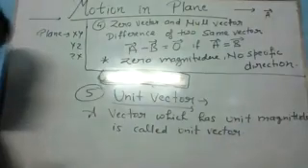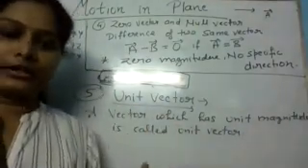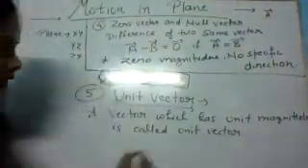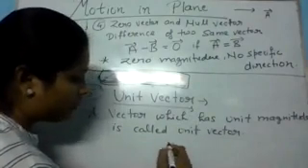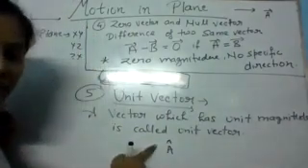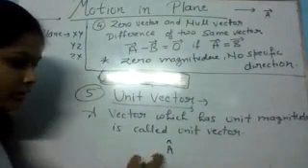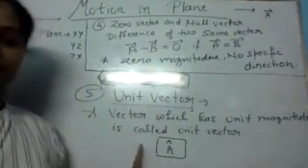A unit vector is represented as, maybe I am representing a vector in its unit vector form, so I will write A cap. A cap is the representation for unit vector.